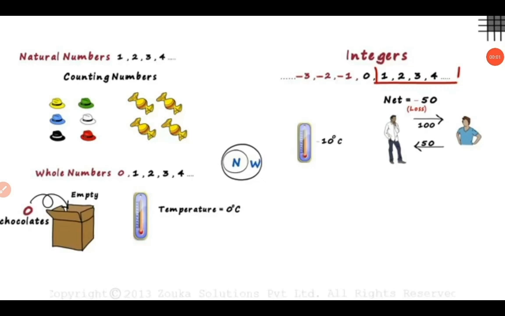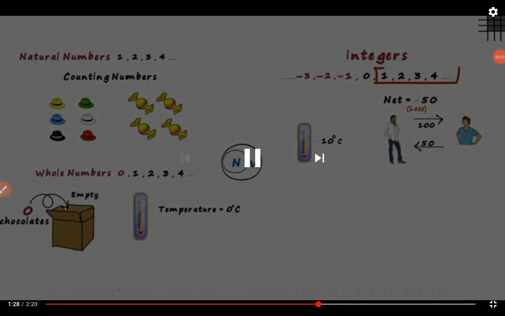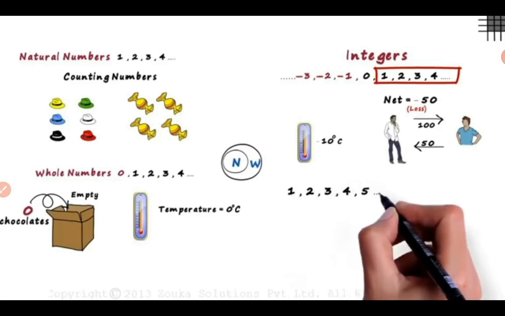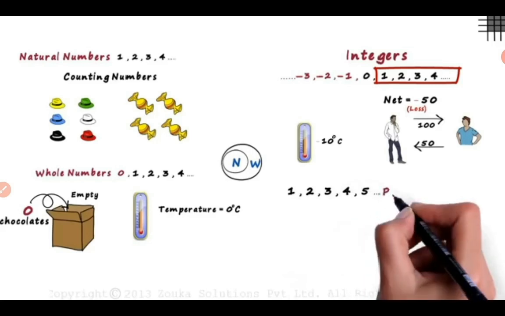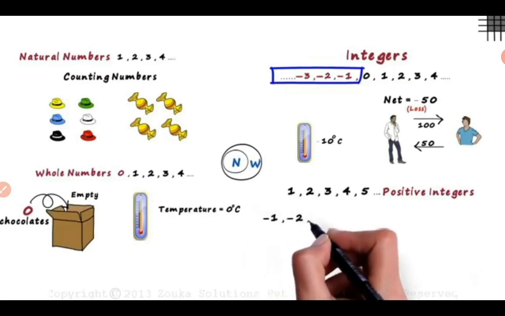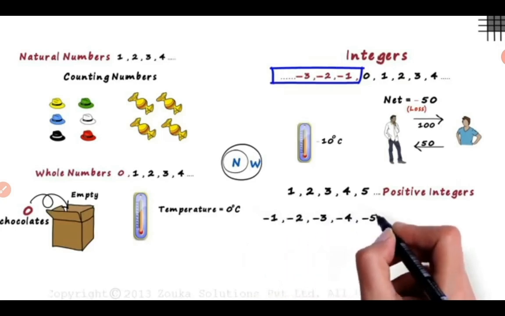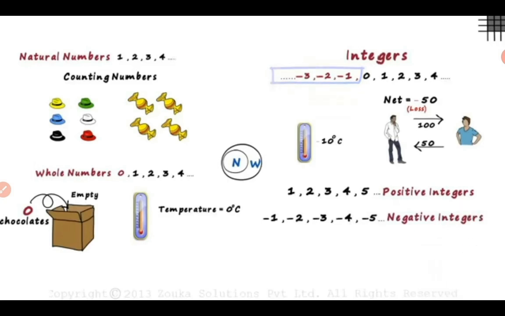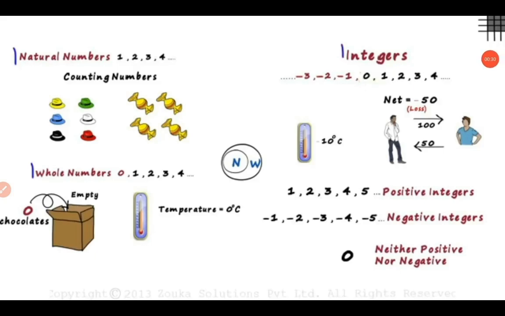It's interesting to note that the numbers in integers, 1, 2, 3, 4 and so on, are natural numbers. You can say these are positive integers, and minus 2, minus 3, minus 4, minus 5 till infinity are negative integers. So basically we can say natural numbers are positive integers. And what about 0? It is neither positive nor negative.